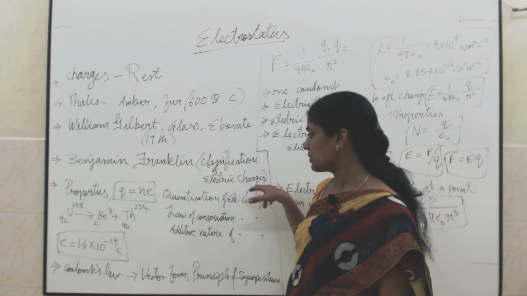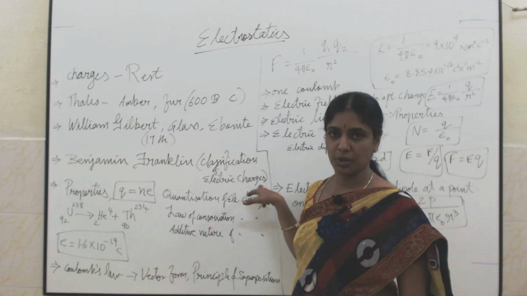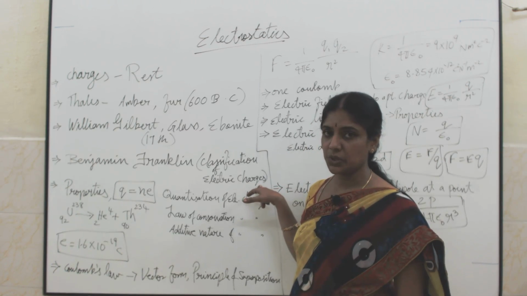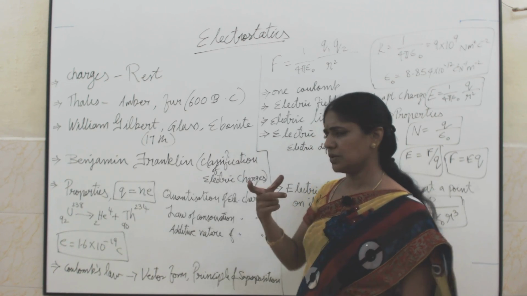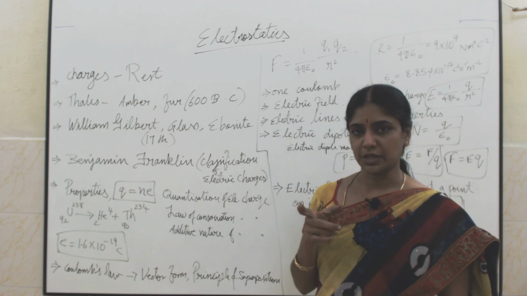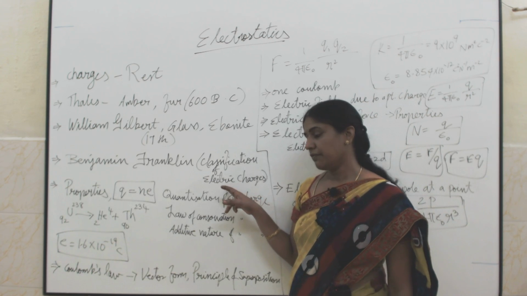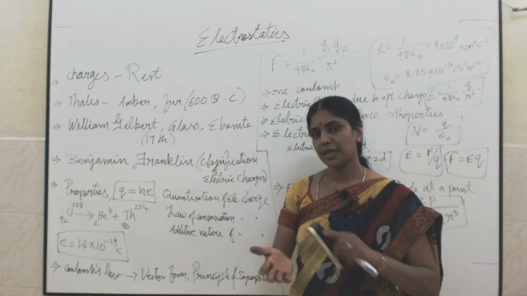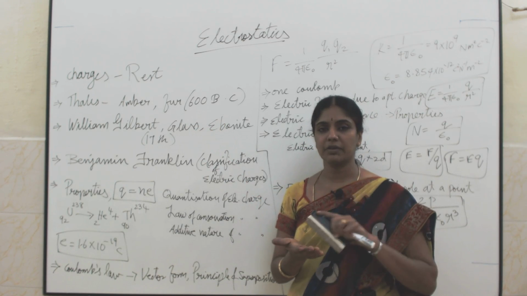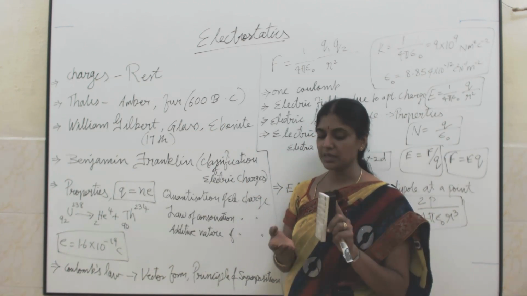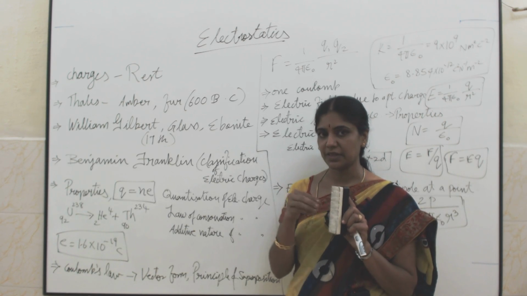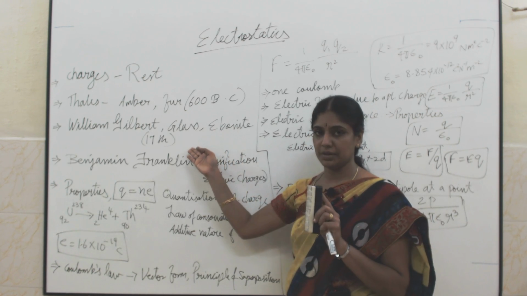Then we will see what is meant by charge and what the two types of charges are. There are two types of charges: one is positive charge and one is negative charge. Every object, as an atom, is electrically neutral. But when it loses some electrons when rubbed with a suitable material, for example glass rubbed with a silk cloth, the glass will lose some electrons and give them to the silk cloth.